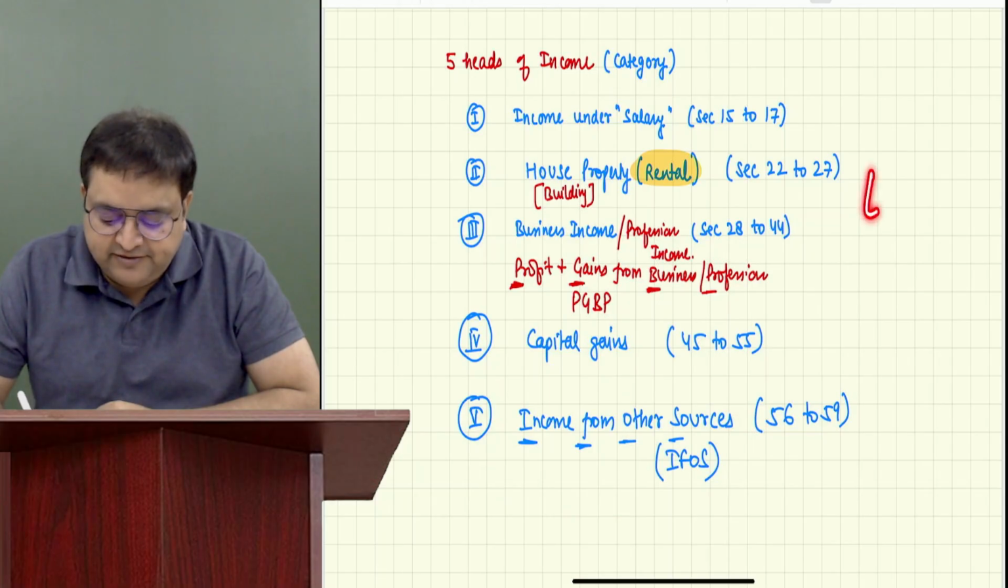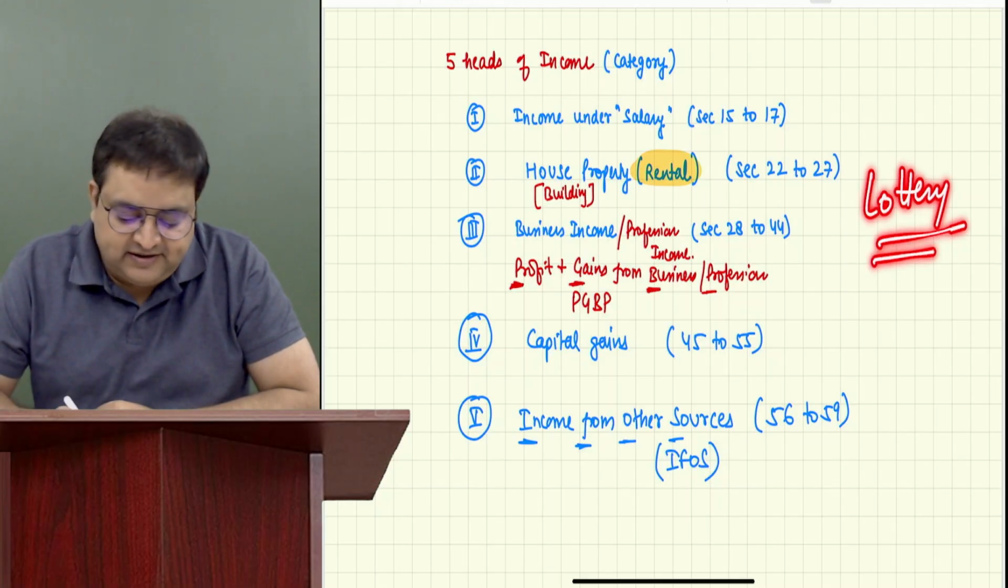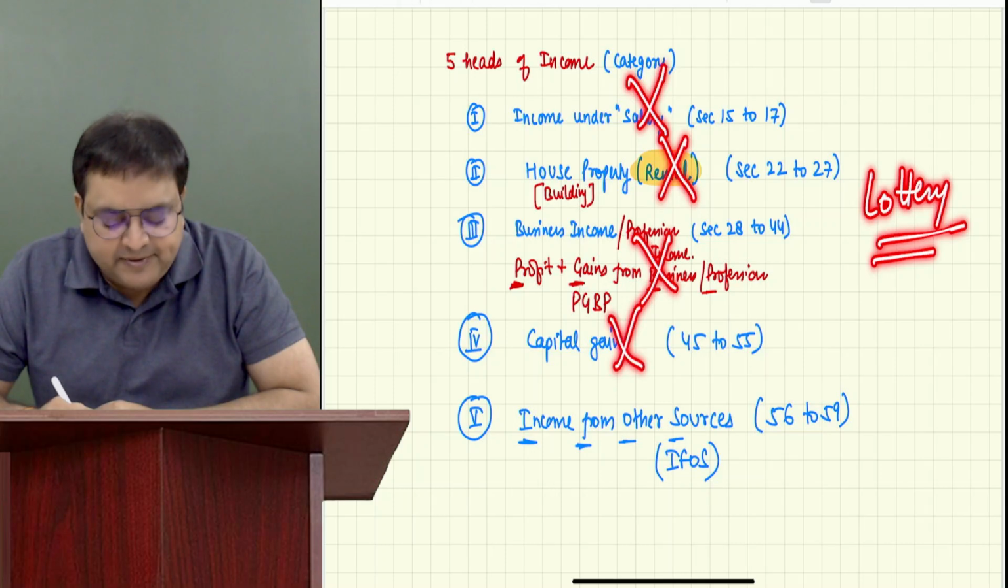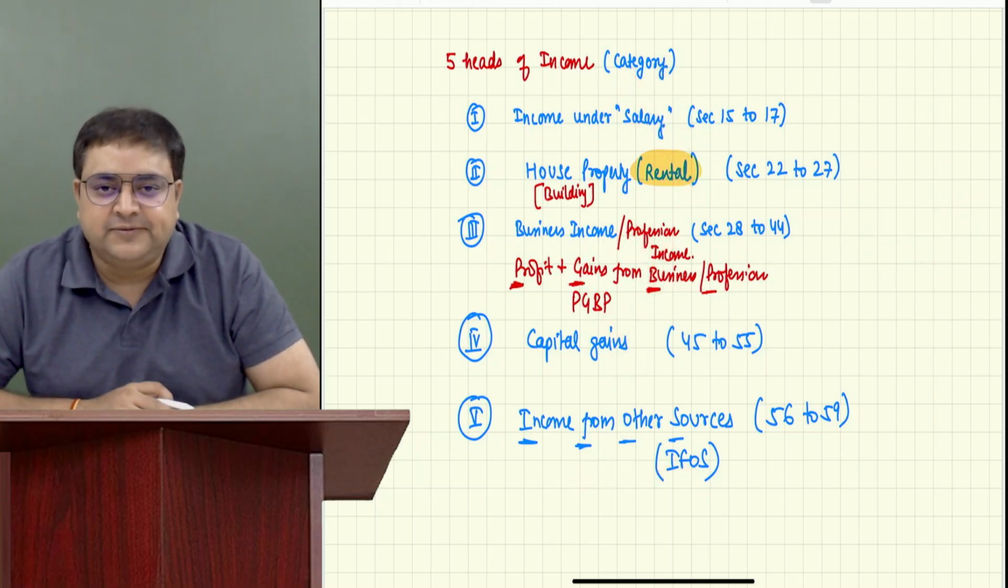Let's say, for example, she wins a lottery. Is it possible that she wins a lottery? Yes. What is lottery income? Is it a salary? No. Is it house property? No. Is it business? No. Is it a capital gain? We have not sold any asset. It will go in IFOS, income from other sources.